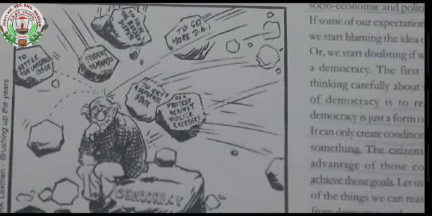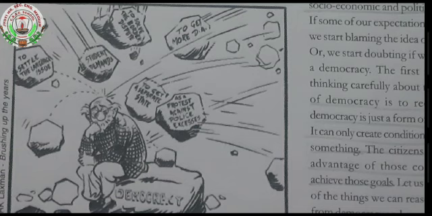The first step towards thinking carefully about the outcome of democracy is to recognize that democracy is just a form of government. It can only create conditions for achieving something. The citizens have to take advantage of those conditions and achieve their goals. Instead of throwing stones, we are stating our demands.